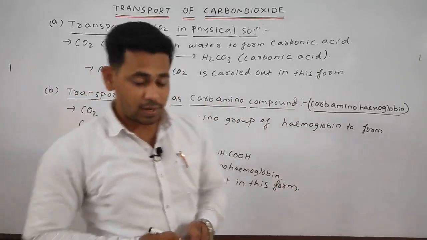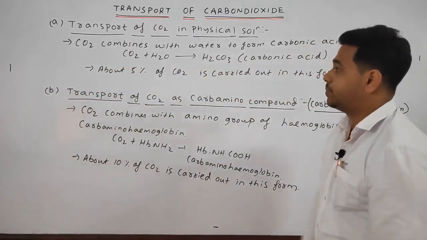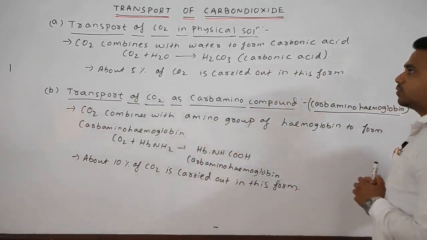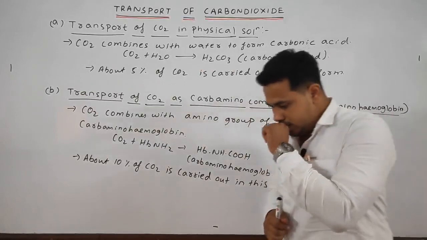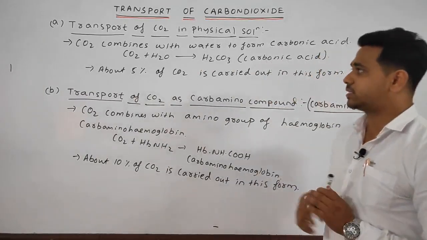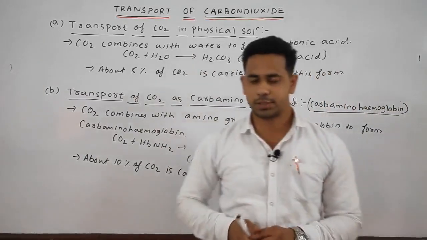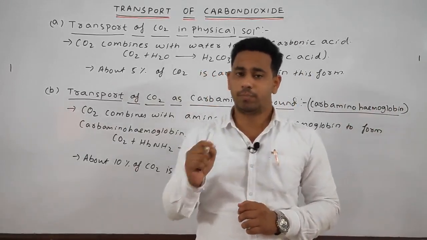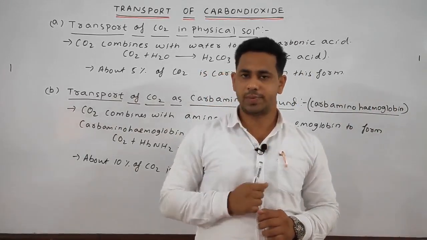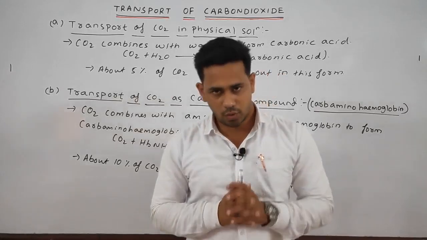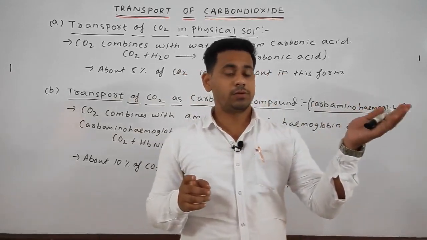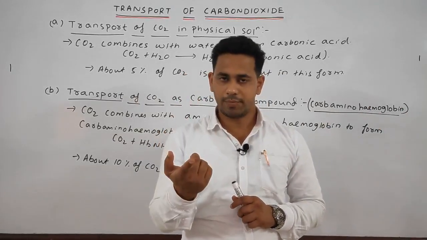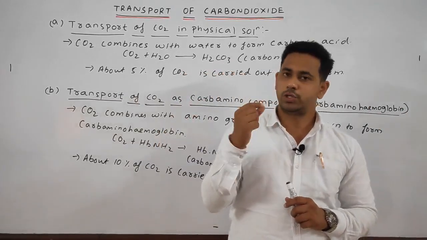Okay. So what we have studied till now, the main one is about to come. The transport of CO2 firstly in the physical solution: the CO2 enters into the blood from the tissue fluid, where water is present, and combines with the water. In the blood, obviously, water content should be present.